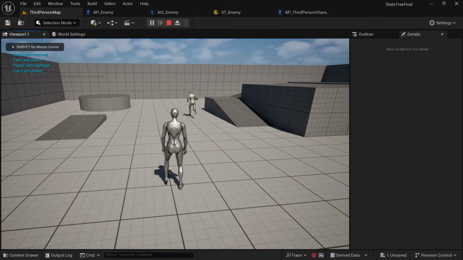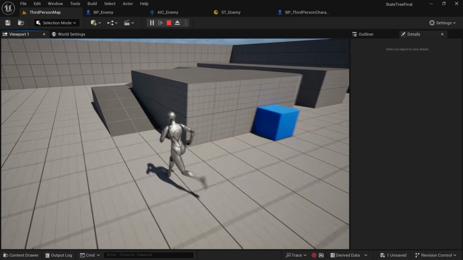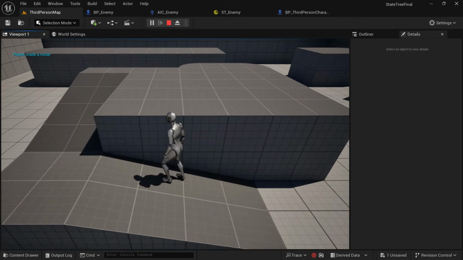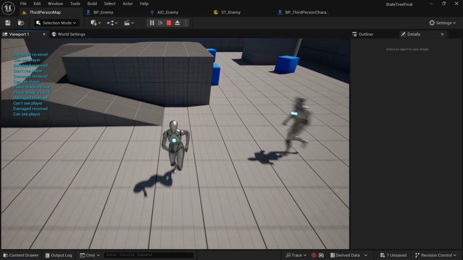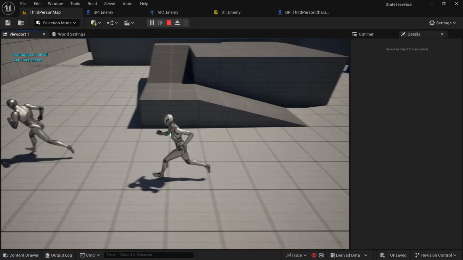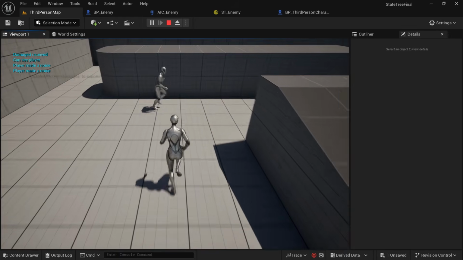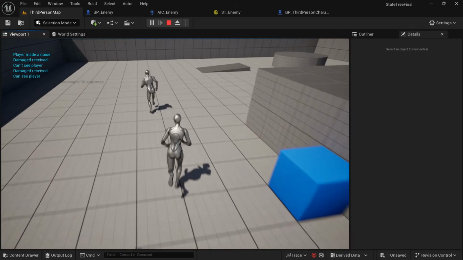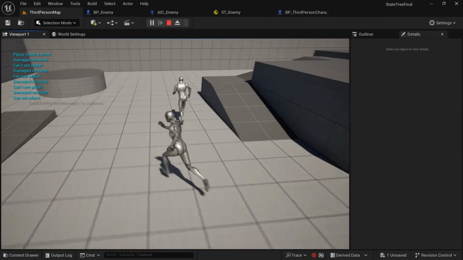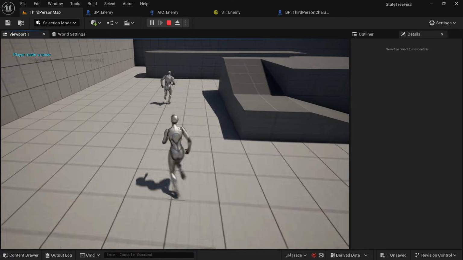Now you can see if we press N, he's going to say damage received. If we press M, we're making a noise. Now damage is working right now. Every time we press N, he can hear the damage. He's not detecting our noise, and I'm going to fix that in just a moment. But if you look, every time it says damage received, that's because I've pressed N, we've applied some damage, and he's detected the damage.